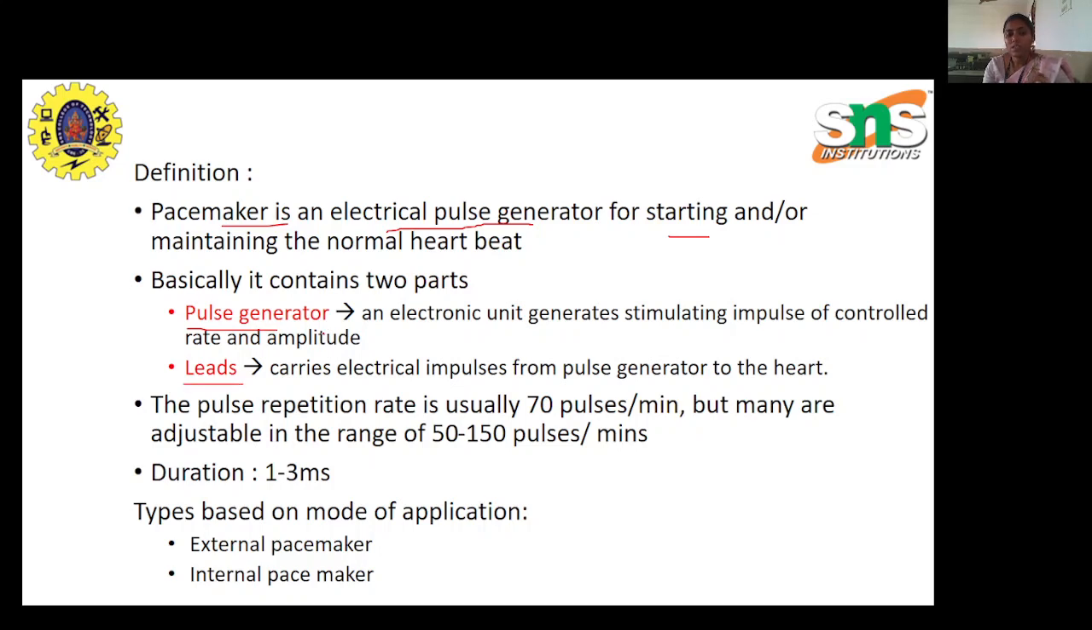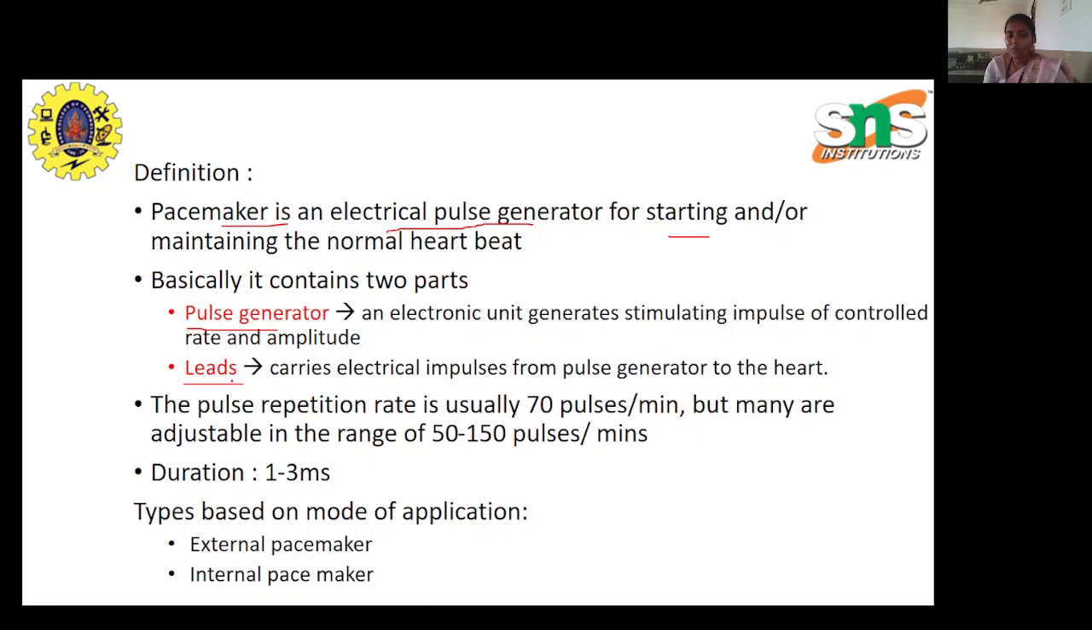The pulse generator keeps on generating the pulse at a fixed rate based on our need and demand. We can have the option of changing the rate and amplitude also. Based on the type of disease and the requirement, we can change this rate and amplitude, and based on that the pulse generator will keep on generating the pulse.